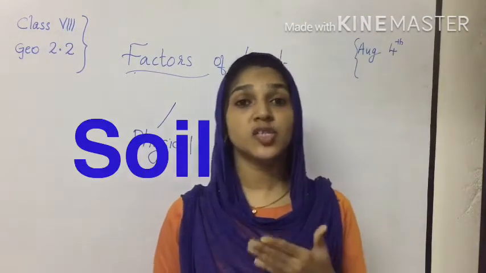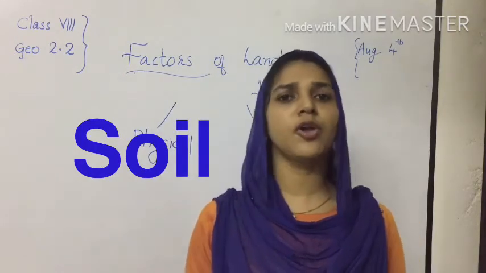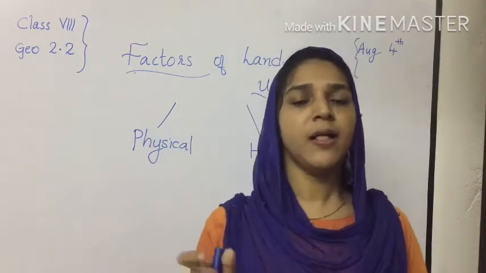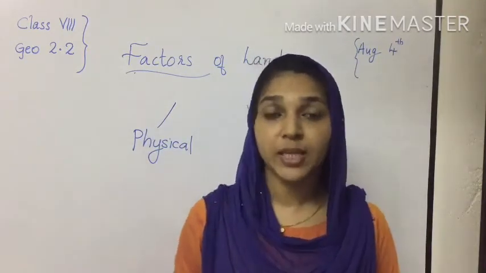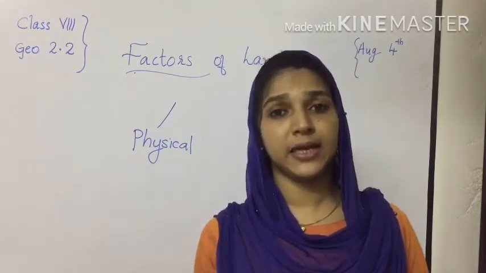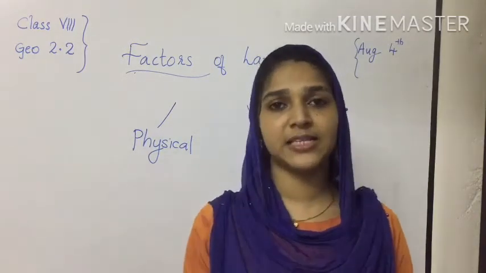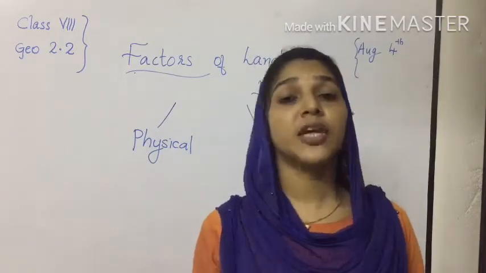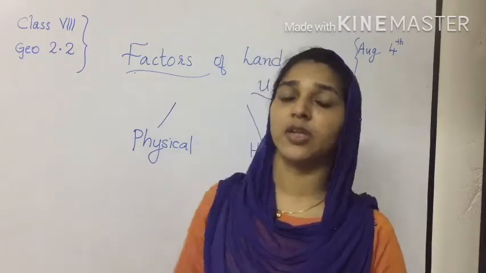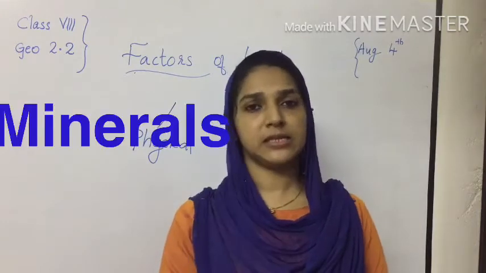The second physical factor is soil. We all know what soil is. The fertility of the soil is the main factor that determines whether to cultivate in that land or to use the land for other purposes. If the land is very fertile, of course we can do agricultural activities on it. If it is a dry land, we can use it for constructing buildings, for an industry, or for building houses and other purposes.